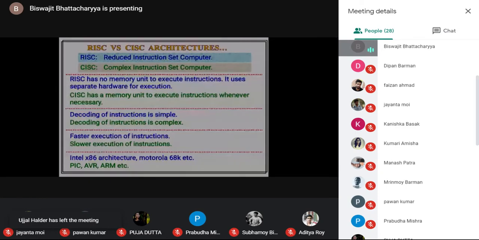These are all examples of CISC processors, whereas PIC, AVR, ARM are examples of RISC processors. Actually, there is a mistake. I'll rectify it. The last two lines are getting interchanged. PIC, AVR, ARM, these are the examples of RISC processors.